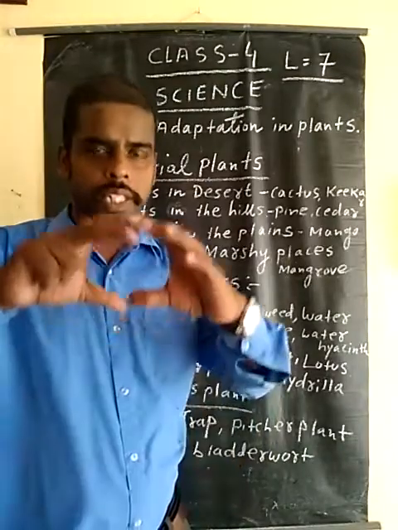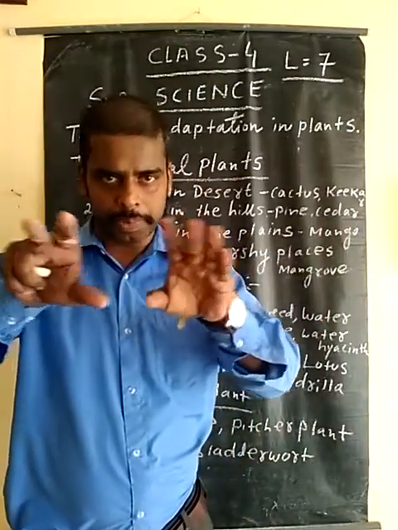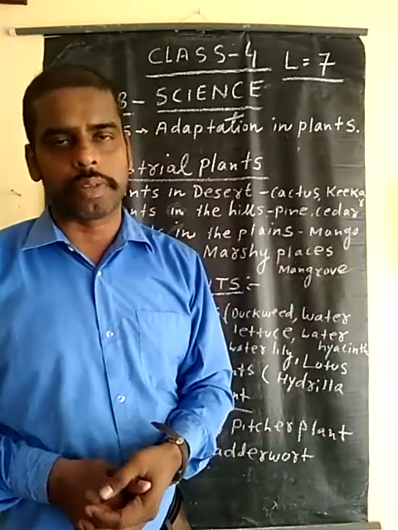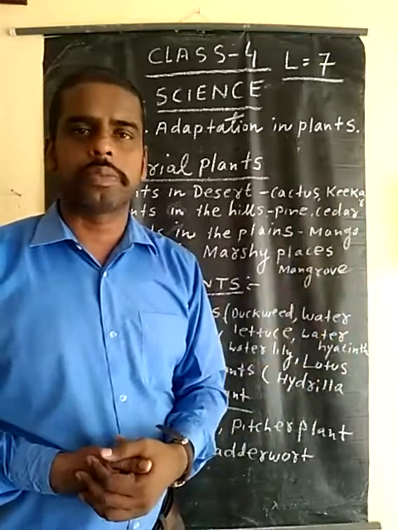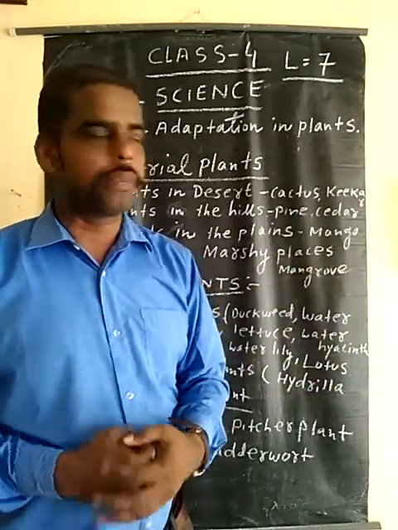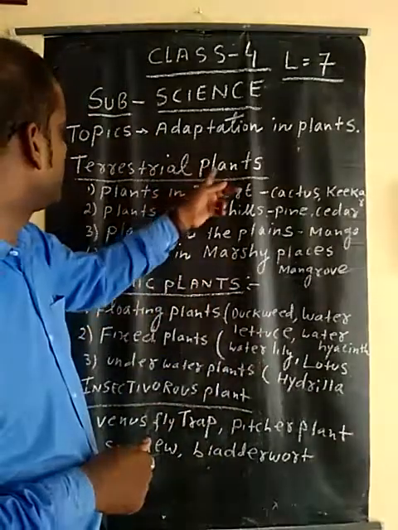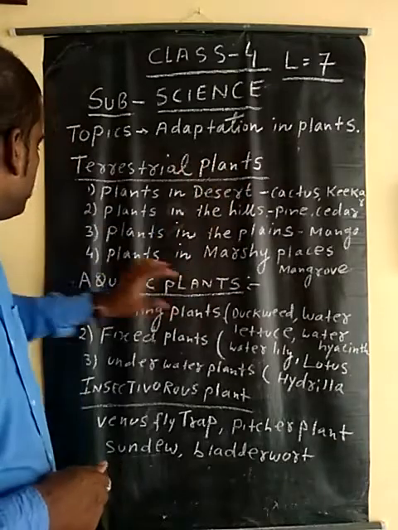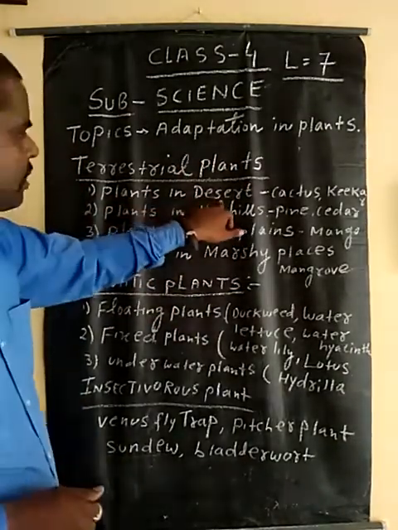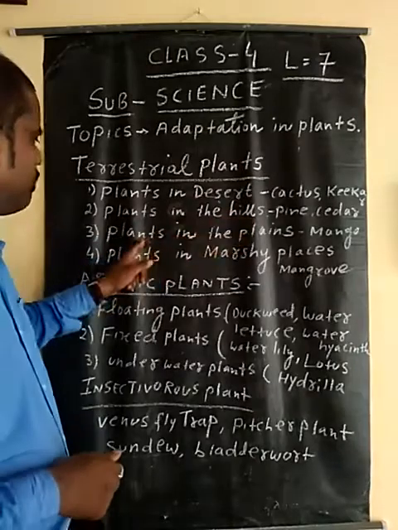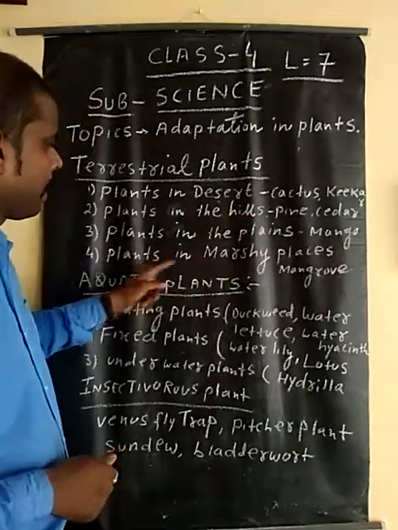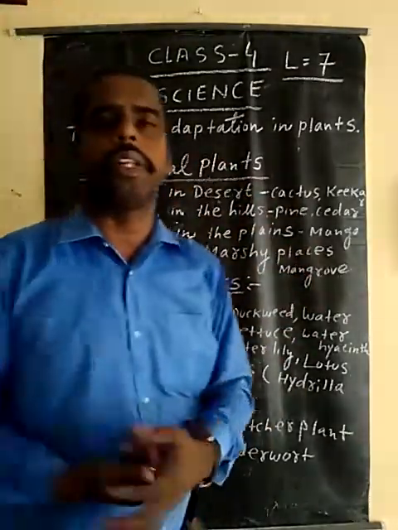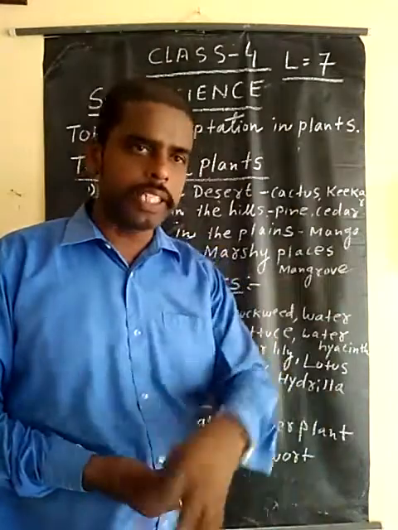In the land area, they get sufficient temperature and all the proper suitable conditions for survival and growth. They get proper sunlight also, and their climatic condition is good for them. That's why terrestrial plants include plants that live in desert areas. Under the terrestrial plants, there are four categories: plants in desert, plants in the hills, plants in the plains, and plants in marshy places. The plants which grow on land are called terrestrial plants.